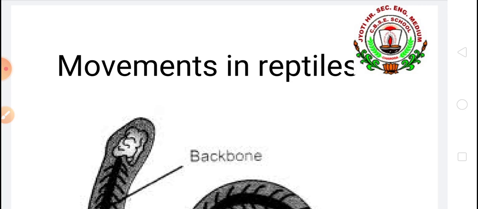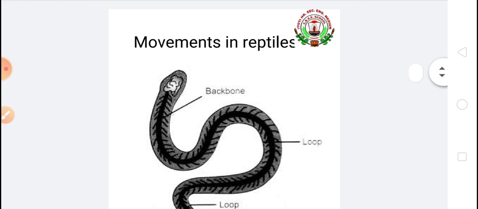Okay, let's continue with the topic movements of animals living on land. We have already studied movement in earthworm and insects like cockroach, mosquito, grasshopper, etc. Now we are going to study the movements of animals like reptiles. Reptiles means the animals which crawl on the ground, for example snake, crocodile, lizard, tortoise, etc. So snake, crocodile, lizard and tortoise are called reptiles.